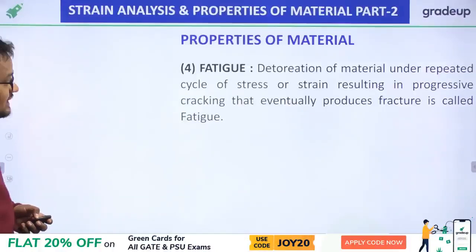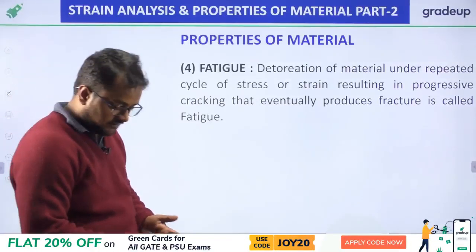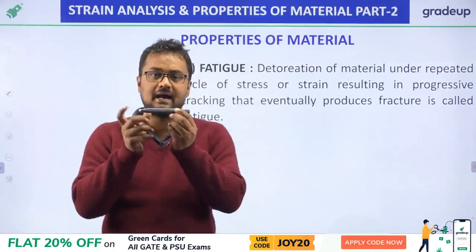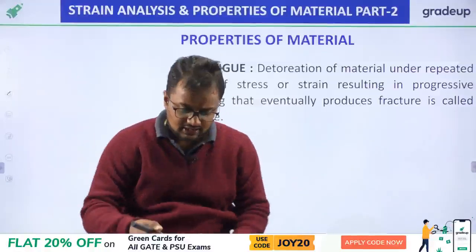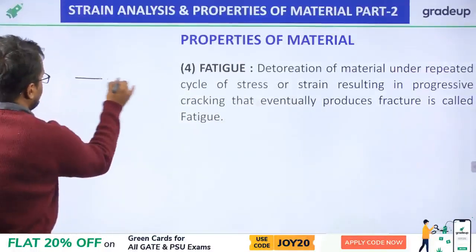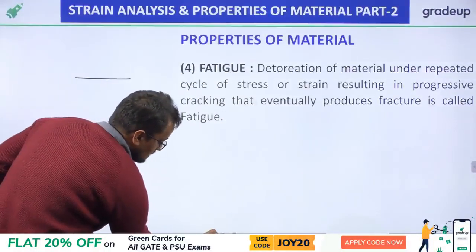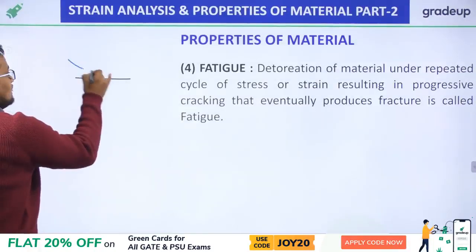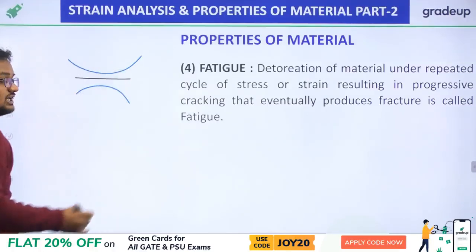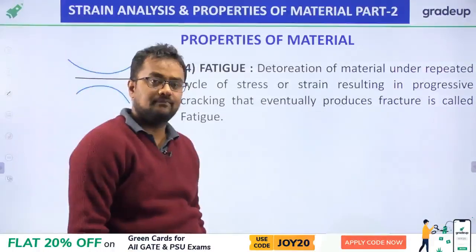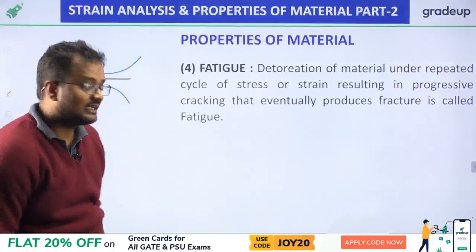Now the next property is fatigue. What is fatigue, my friends? Suppose this is a marker, and if I apply cyclic loading like this, again and again, then it will fail after some time. Suppose this is a material and I apply cyclic loading like this, again and again, then it will fail after a certain time. That failure is called fatigue.